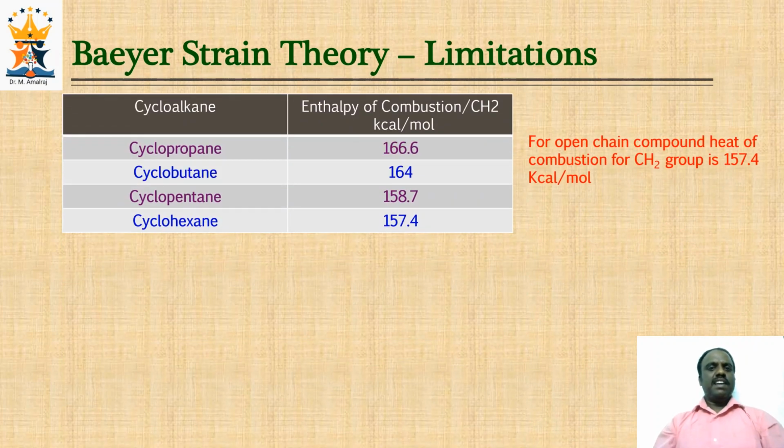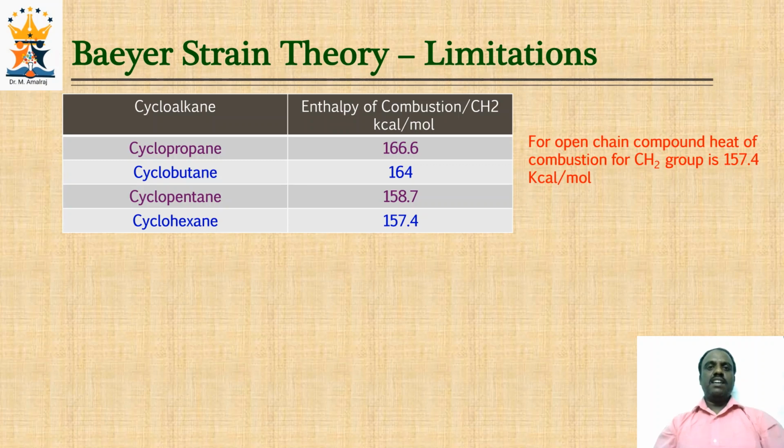Let us examine the enthalpy of combustion of various cycloalkanes to understand the limitations of Bayer-Stein theory. The amount of heat evolved when 1 mole of the compound is burned into carbon dioxide and water is referred to as heat of combustion or enthalpy of combustion, and it is an important property to know the stability and other valuable information.